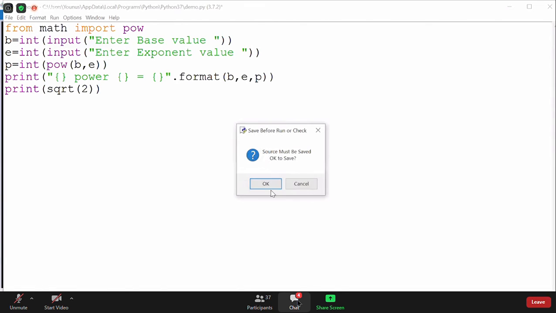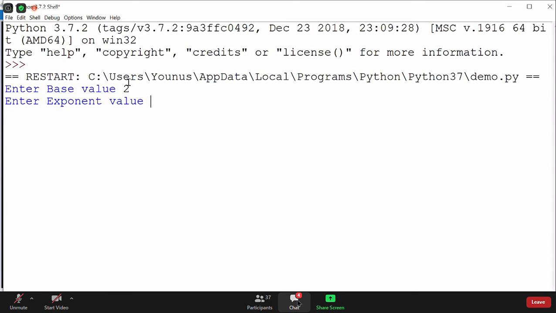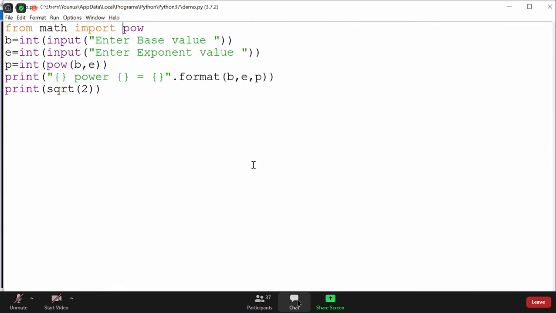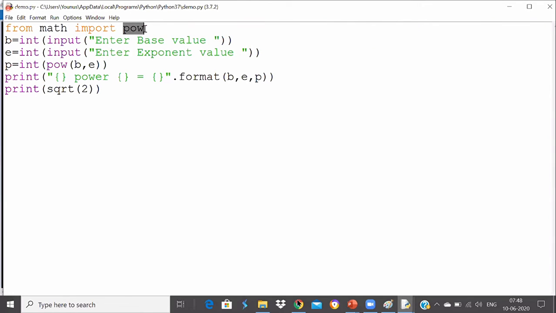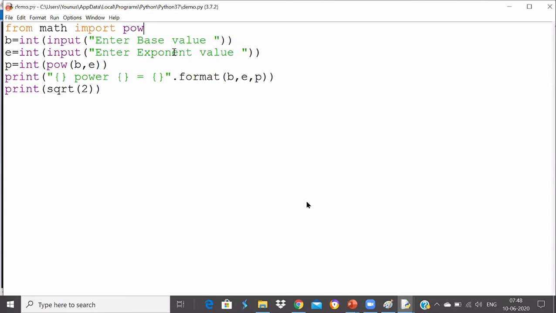This program will give an error, guys. With 2 comma 3, it says that sqrt is not defined. Why are we getting the error? Because we have only imported power, so we cannot use sqrt. Then I can also use sqrt here by importing both of them.